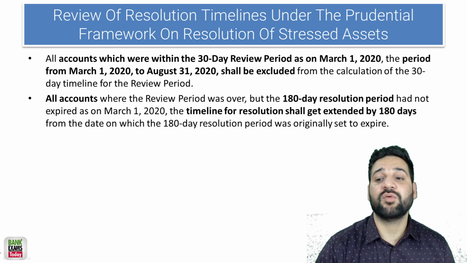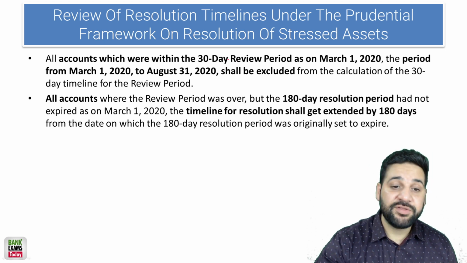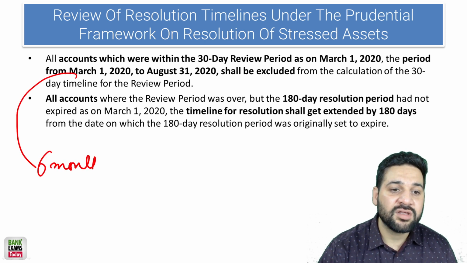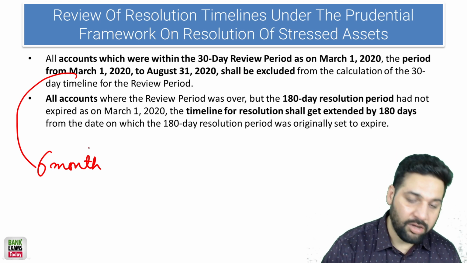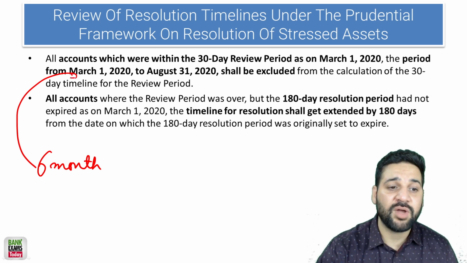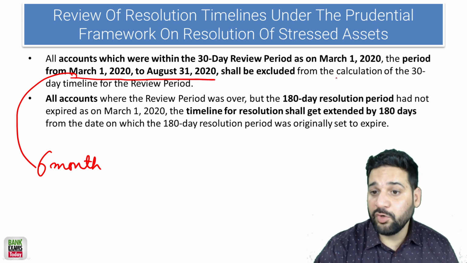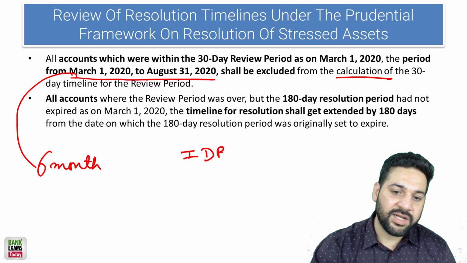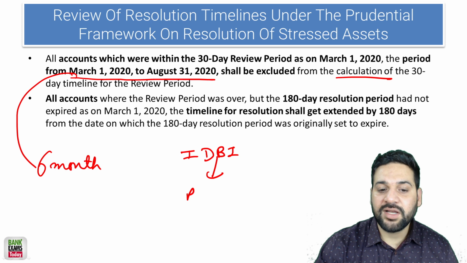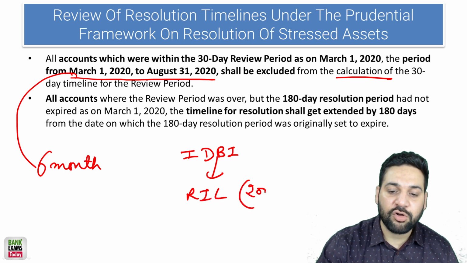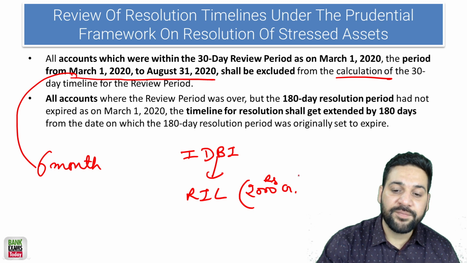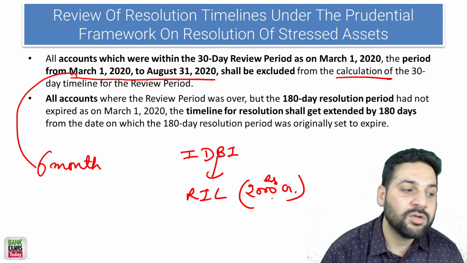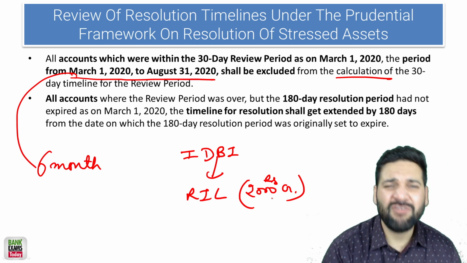Review of resolution, that's what I was talking about, under the prudential norms. This 6 month period: 1st of March, March, April, May, June, July, August, 6 months. See, students, in case there is a big borrower, let's say IDBI Bank has given a loan of 2,000 crore rupees to, let's say, Reliance Industries. If Reliance Industries defaults on the payment of an installment, on day one there is a problem.